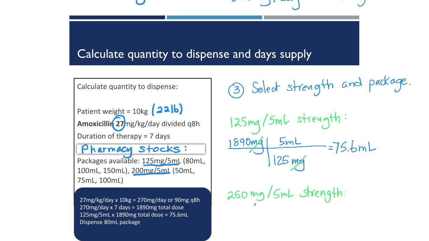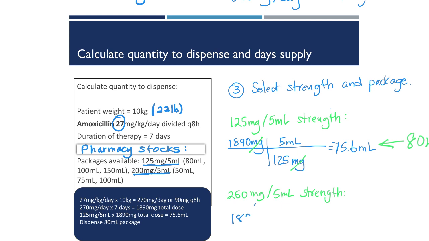In this strength, there is an 80 milliliter package size available, and 80 milliliters would allow for the entire course of therapy to be administered without much leftover. So that would be an appropriate package size and strength to select for this prescription.